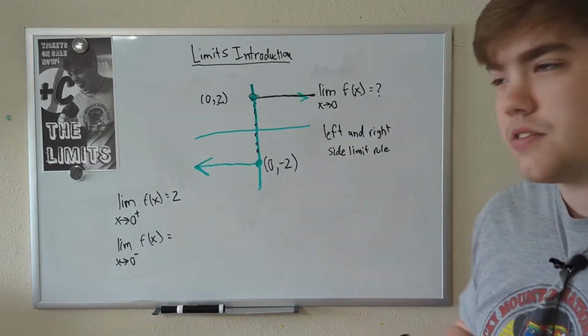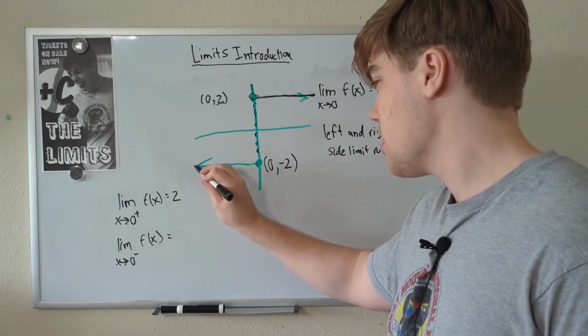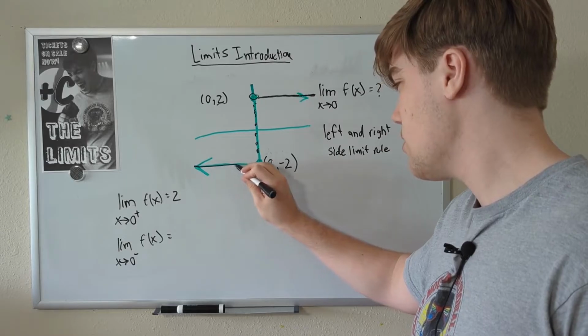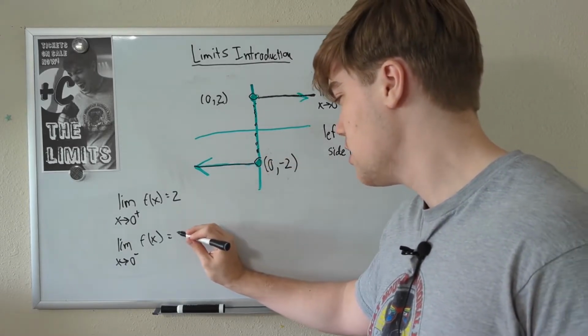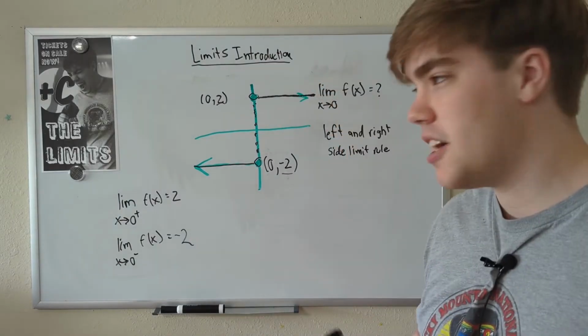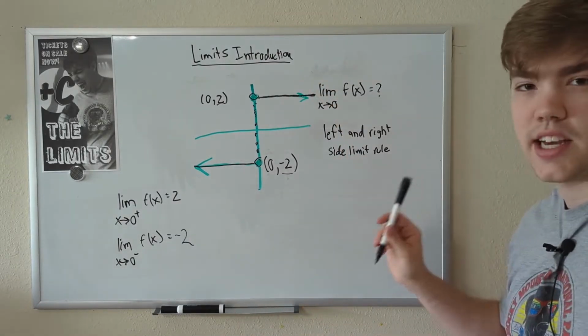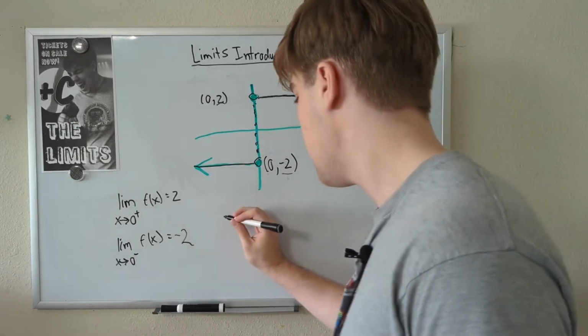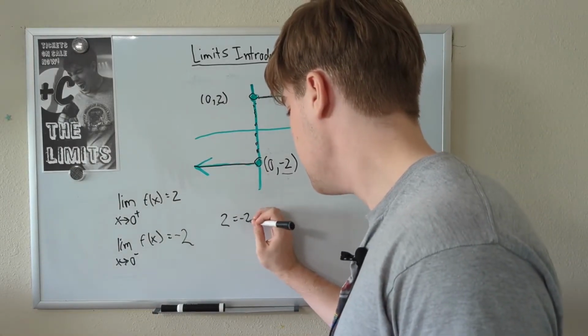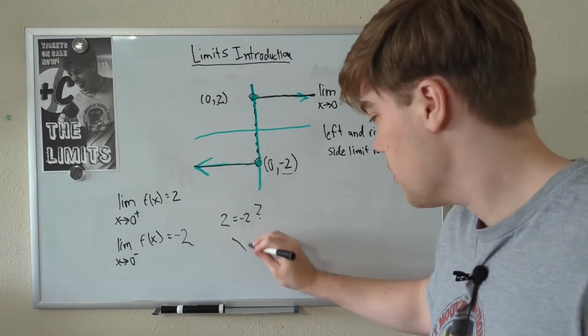Now let's do it from the negative side. Starting at negative infinity, coming closer and closer to x equals 0. As we get closer and closer, our y gets closer and closer to equaling negative 2. Now remember what I said earlier. The left and right side limits have to be the same in order for the limit to exist. So, does 2 equal negative 2? No, of course not. They're not the same number at all.